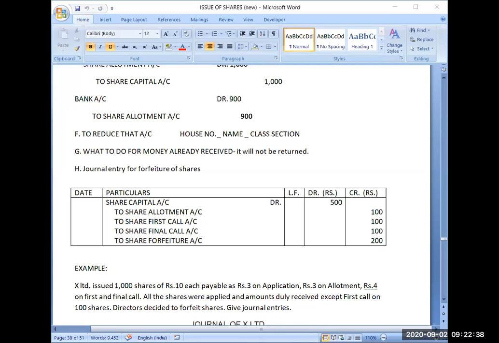Now, there will be two types of stages. One, you have received the money, and one you have not received. Whichever amount you have not received, you will be writing in this journal entry, crediting that account. And if you have received some amount, that received amount will be transferred to share forfeiture account. So I hope this journal entry is clear to all of you.